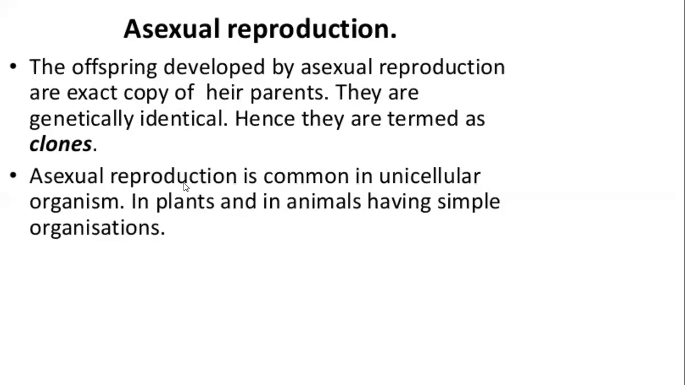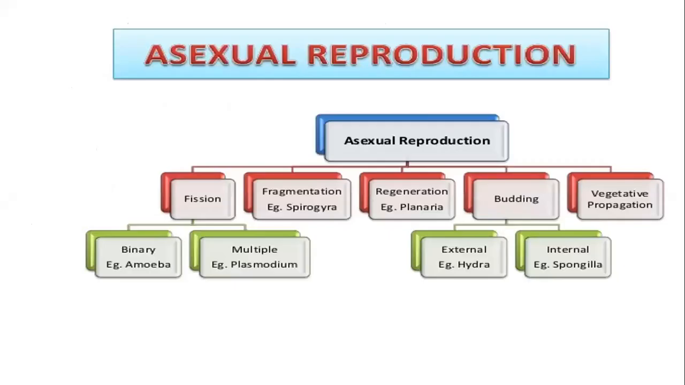ठीक है? Asexual reproduction is a common type of reproduction in unicellular organisms. In plants also and in animals also, which have got simple organization, they would prefer to undergo asexual type of reproduction. Now, which are the different organisms which are involved in asexual? This is a very important chart. You have to remember this chart because मैंने पूरा compile किया है asexual reproduction को एक ही chart along with the examples. So please look at the chart carefully.